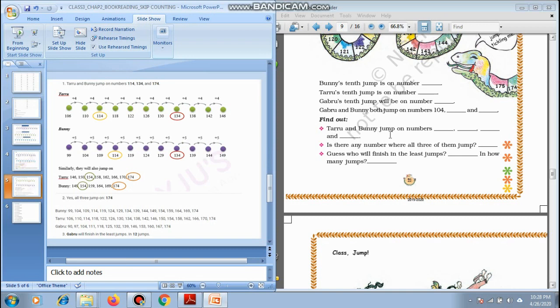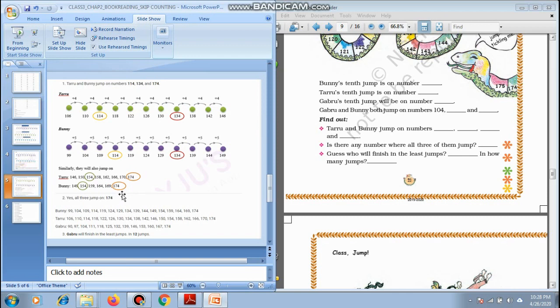Taru and Bunny jump on which all numbers? Now we are going to find out in the similar way that when we see their jumps, Taru and Bunny are jumping at 114, which is common to both of them. 134 is common to both of them, and as we will go further, 154 and 174 will be common to both of them.